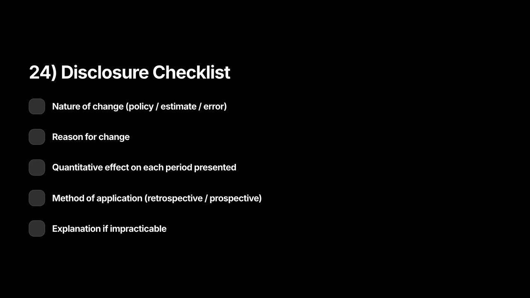Disclosure checklist. When you change policy, estimate, or correct an error, disclose the nature of the change and the reason for it, the quantitative effect on each period presented, the method of application, retrospective or prospective, and, where impracticable, an explanation of why restatement was not possible.